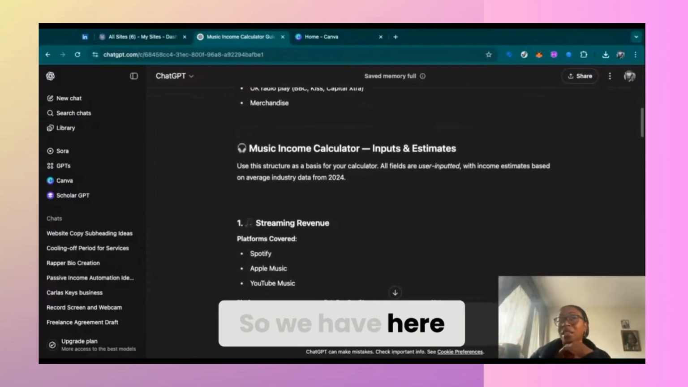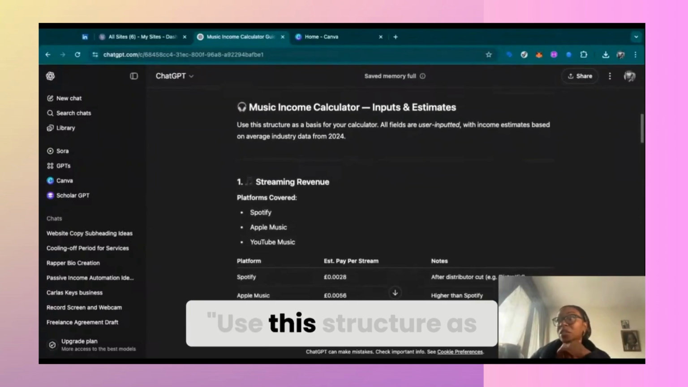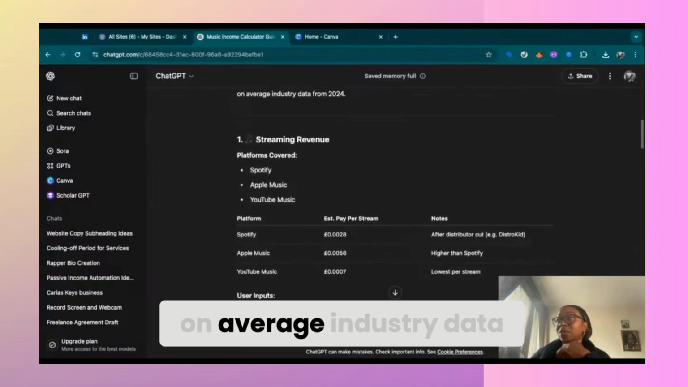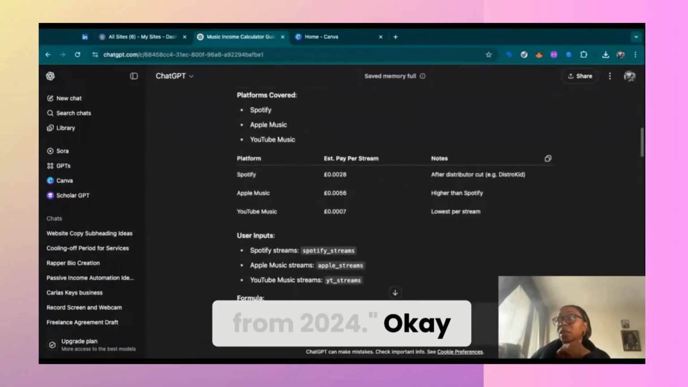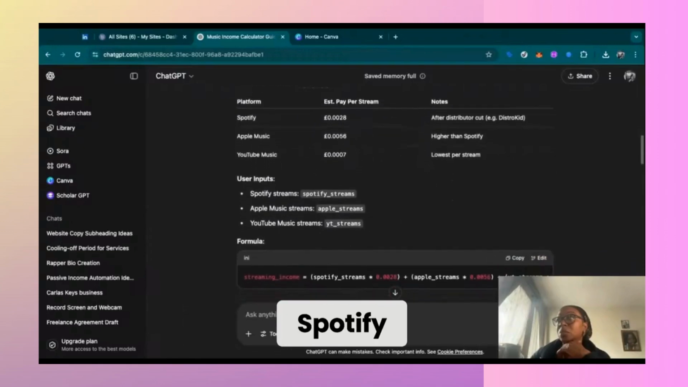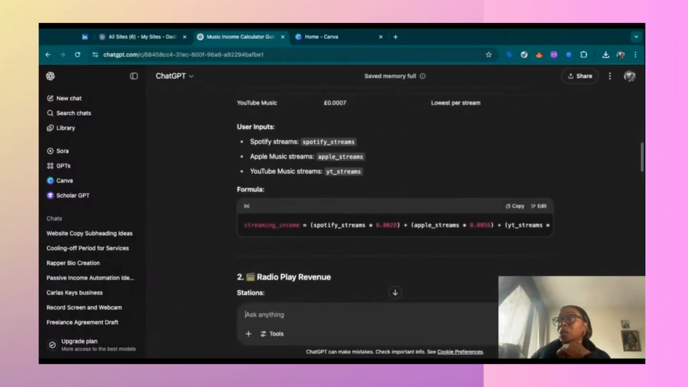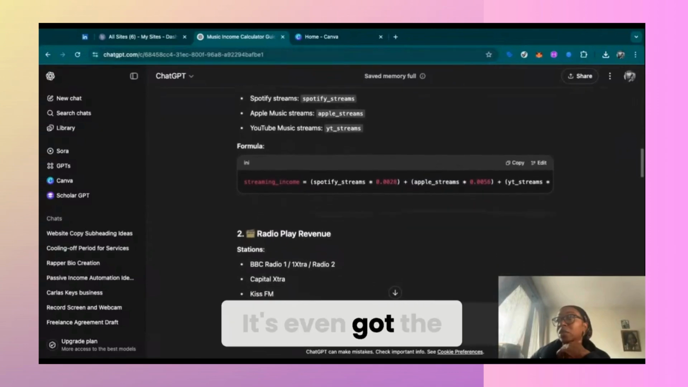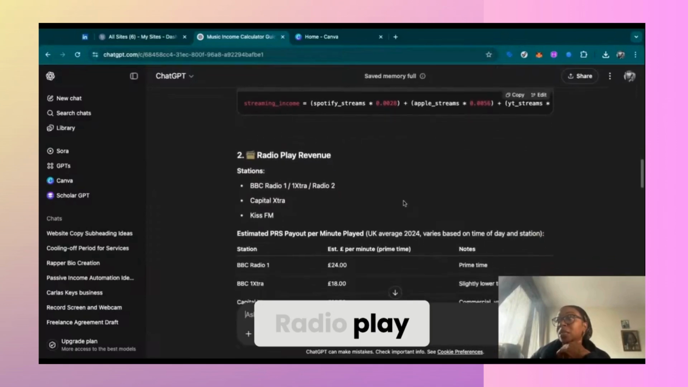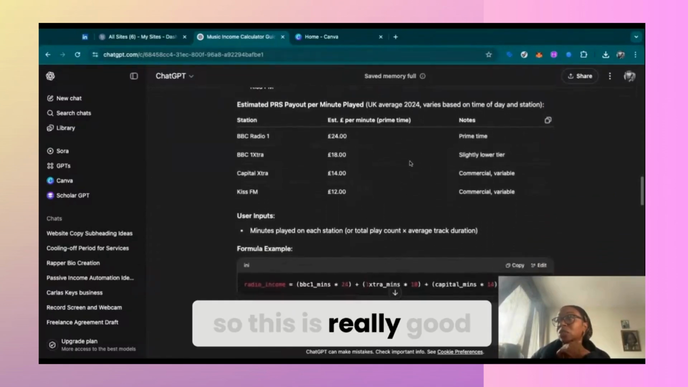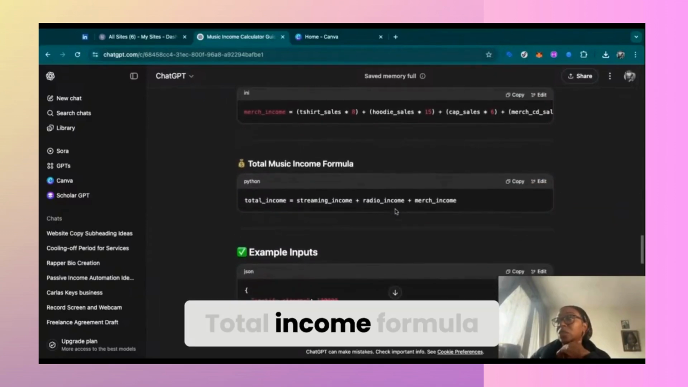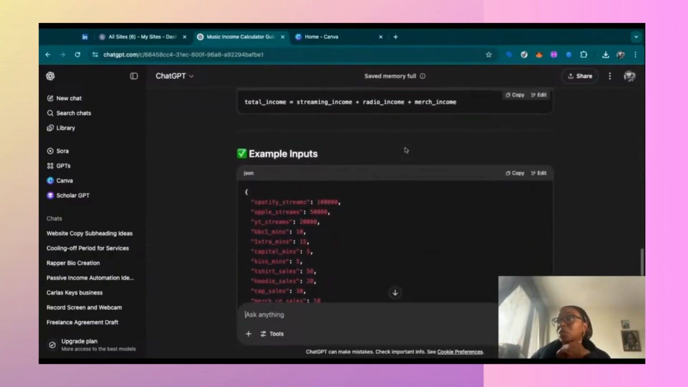Right, so we have here: use this structure as a basis for your calculator. All fields are user inputted with income estimates based on average industry data from 2024. Okay, so see, this is really good. Spotify, Apple Music, YouTube. Okay, it's even got the formula here as well. Pretty cool. Radio play. Interesting. Okay, so this is really good. Merchandise, total income formula. So example inputs.